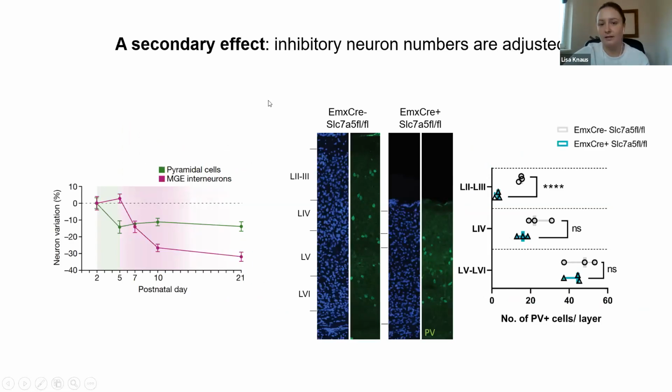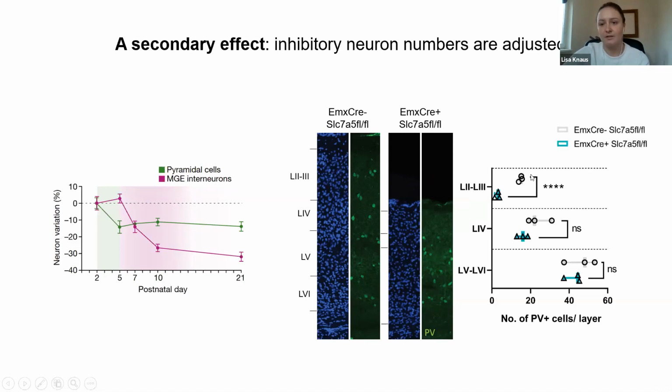Additionally, what I did is I looked at other cell types which are present in the cortex, in this case, PV positive inhibitory neurons. What I have to mention here is that these PV positive inhibitory neurons are actually not affected by the loss of Slc7a5 due to the Cre line that we're using.